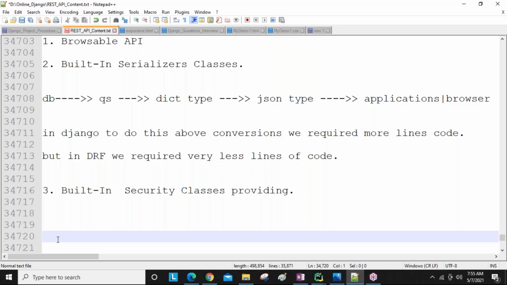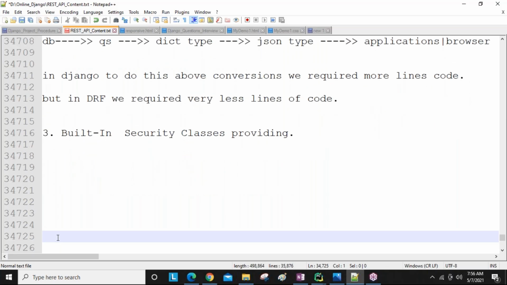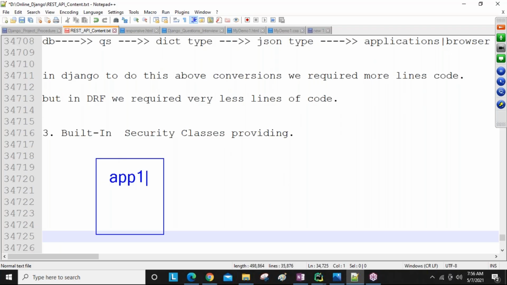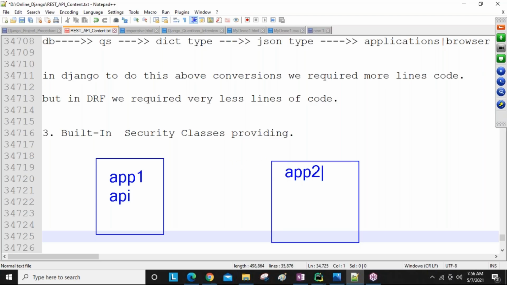So whenever we develop one URL, application 1 and application 2 are going to communicate. This is application 1, and for application 1's purpose we designed an API. Now here application 2 is there, and the API designed for application 1, people in application 2 are going to use.